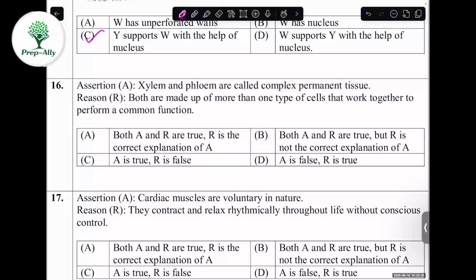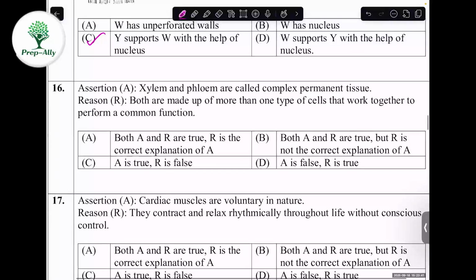16th question. Assertion: xylem and phloem are called complex permanent tissue. Reason: both are made up of more than one type of cells that work together to perform a common function. As you know, there are two types of permanent tissue. One is simple permanent tissue and one is complex permanent tissue. Simple permanent tissues include parenchyma, collenchyma, and sclerenchyma.